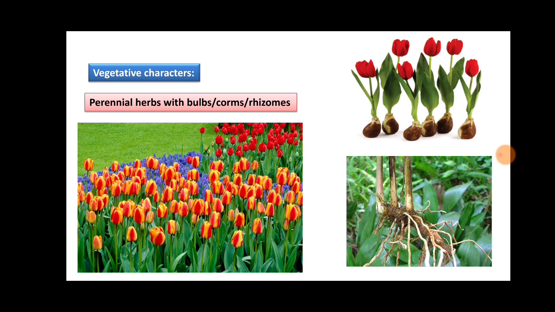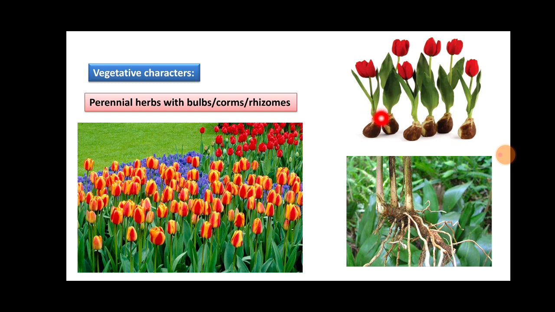While studying the habit, the members of Liliaceae are generally perennial herbs with bulbs, corms and rhizomes. Bulbs, corms and rhizomes are underground stem modifications. These are the bulbs of tulip and this is the rhizome.